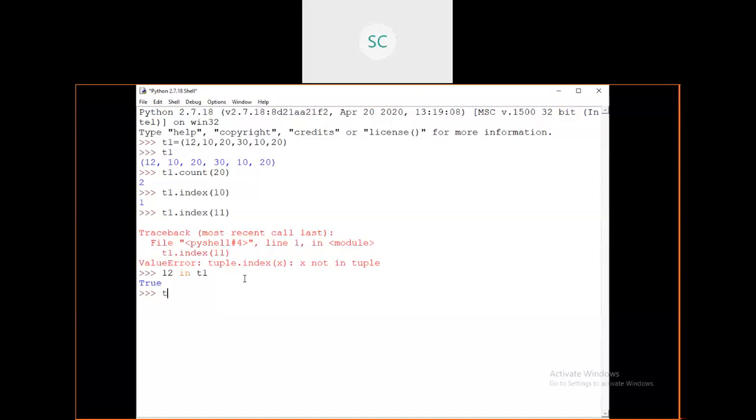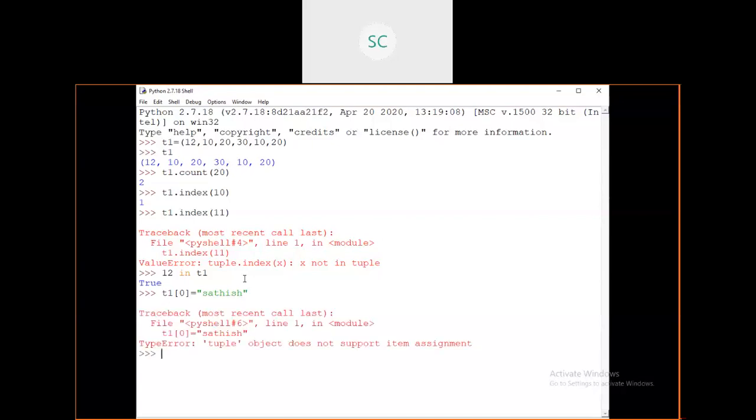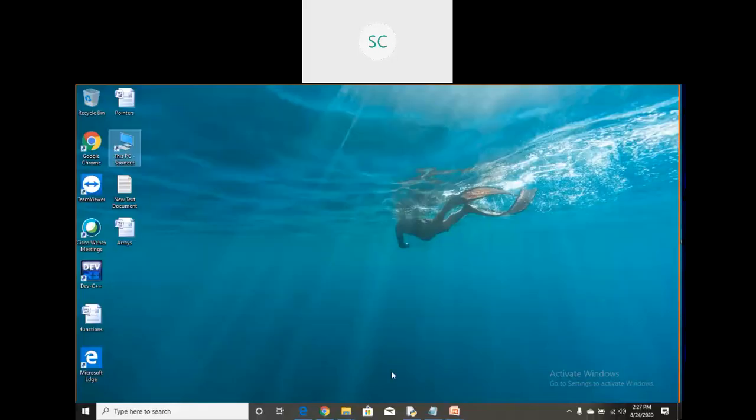Okay, let's go with item updation. Suppose t1 of 0 equals, I'm going to give some name. Is it possible here? I'm going to update this t1 of 0. Can anyone say, is it possible now? Not possible, sir. Not possible because this tuple is immutable. Because of its immutable nature, it is not allowed to update any value within this tuple. You can see the tuple does not support item assignment. Like that you can perform some operations on a tuple.